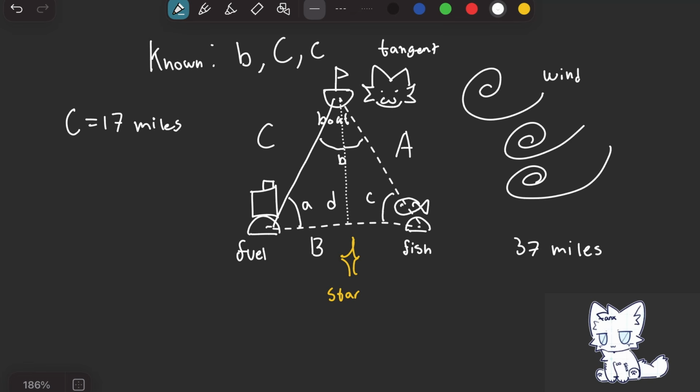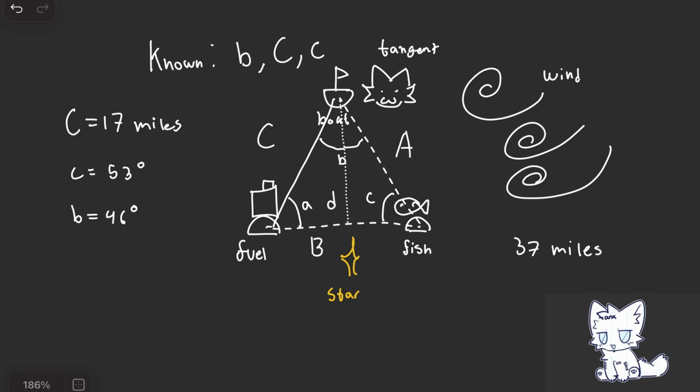Little c is equal to 53 degrees, and these are just random values I'm making up. Little b, or angle B, must be equal to 46 degrees. So, using these values, can you find the side lengths of A and B, and see if he has enough gas to make it from the boat to the fish island to the fuel island without running out of gas?